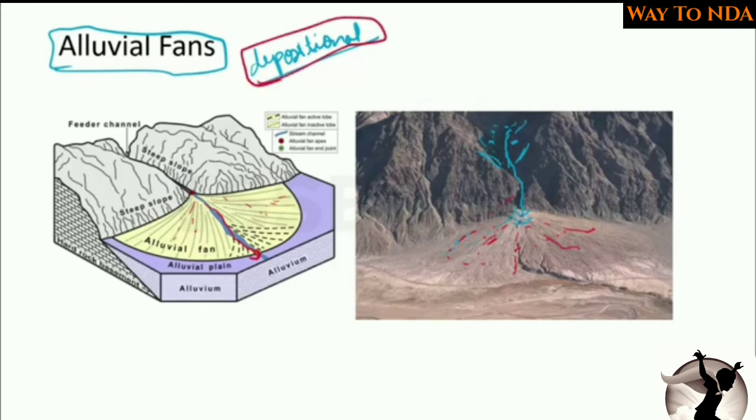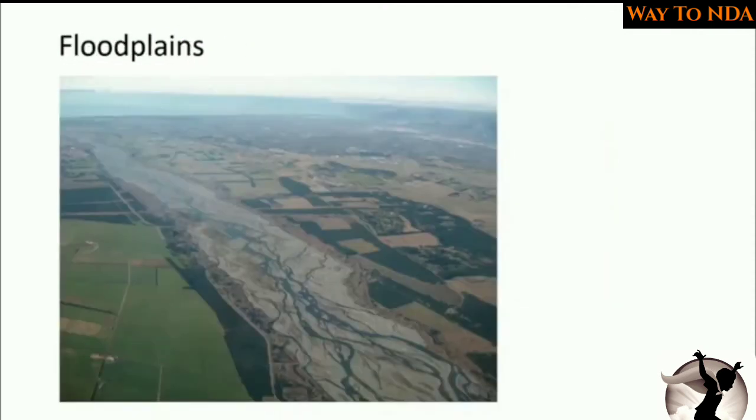It is very easy to recognize. You may be asked a question in an exam: identify which is the depositional structure of a river and which is the erosional structure of a river. So you should be able to identify between the erosional and the depositional. It is very easy to differentiate if you have the concept clear in your mind, of what the different types of erosional landforms and depositional landforms are. Okay, so now the next depositional landform of a river is the floodplains.